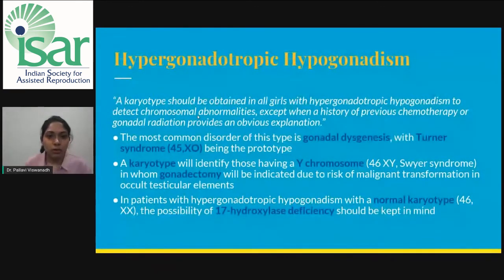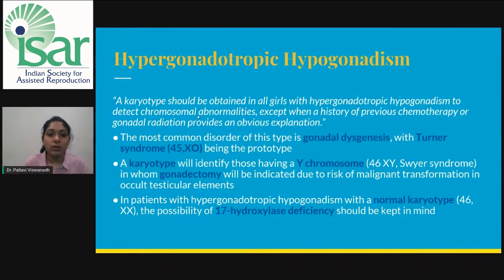Coming to hypergonadotropic hypogonadism. A karyotype should be obtained in all girls with hypergonadotropic hypogonadism to detect chromosomal abnormalities, except when a history of previous chemotherapy or gonadal radiation provides an obvious explanation. The most common disorder of this type is gonadal dysgenesis, with Turner syndrome 45XO being the prototype. A karyotype is a must, as this will identify the patients having Y chromosome, that is 46XY androgen insensitivity syndrome or Swyer syndrome,